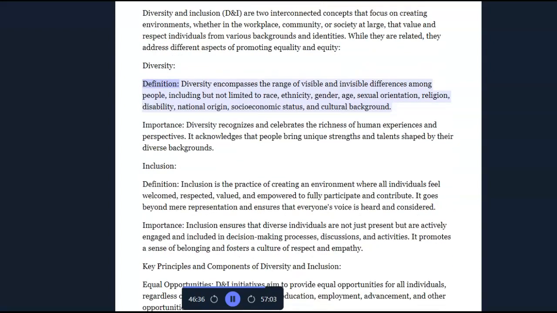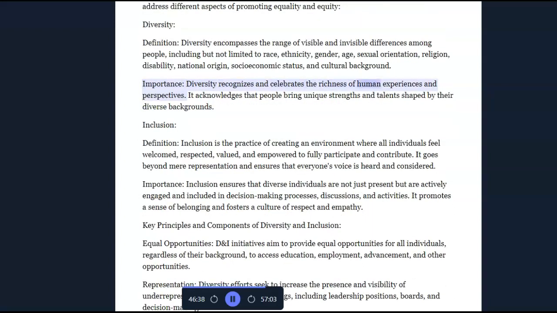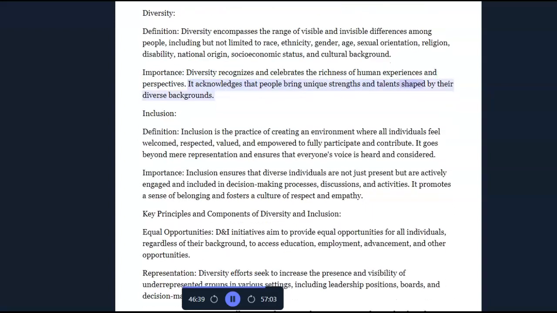Diversity. Definition: diversity encompasses the range of visible and invisible differences among people, including but not limited to race, ethnicity, gender, age, sexual orientation, religion, disability, national origin, socioeconomic status, and cultural background. Importance: diversity recognizes and celebrates the richness of human experiences and perspectives. It acknowledges that people bring unique strengths and talents shaped by their diverse backgrounds.